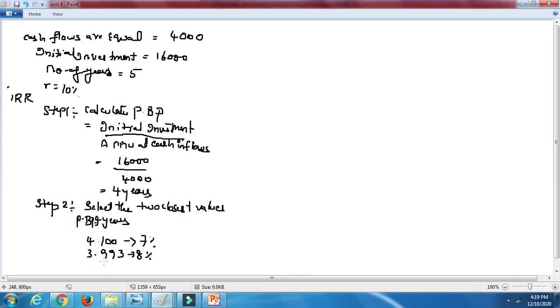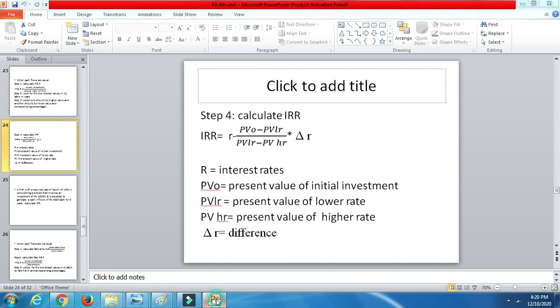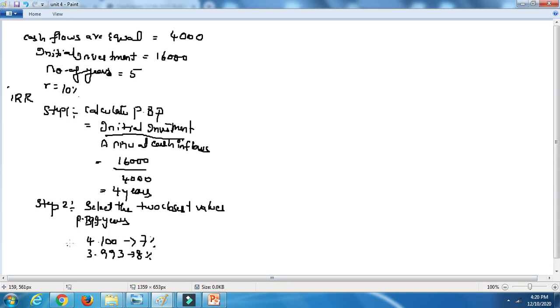Here 4.100 is the higher value and 3.993 is the lower value, with the higher rate being 8% and the lower rate 7%. So what is the next step? Calculate the IRR using this. We need PVLR and PVHR. Let me write down the formula, then we will go ahead.